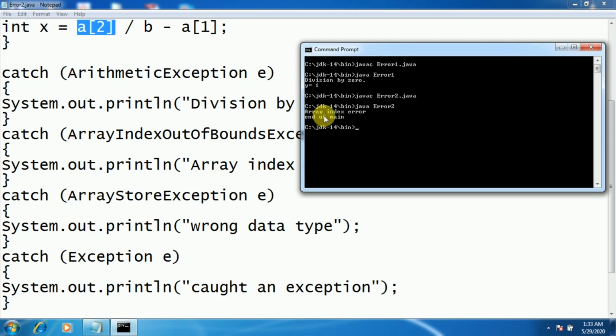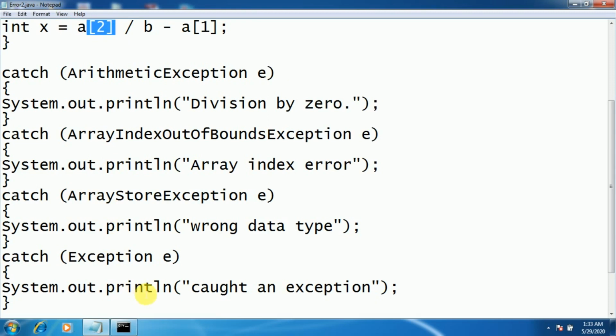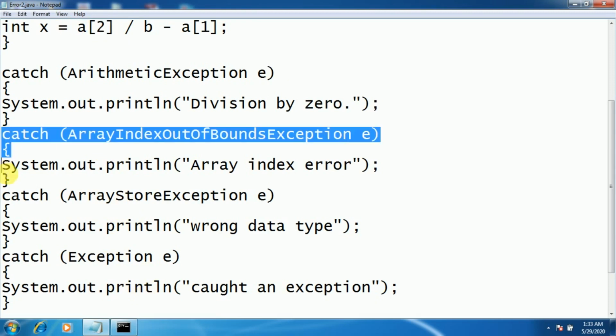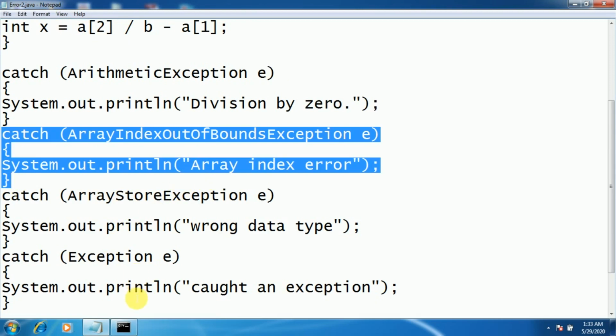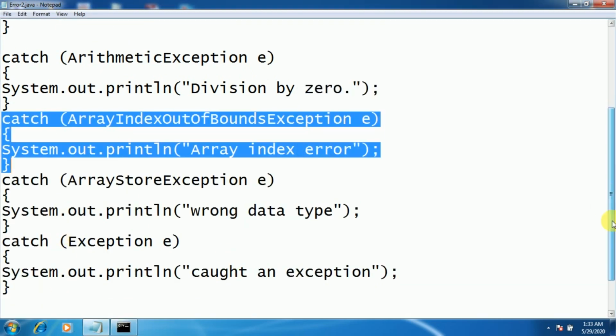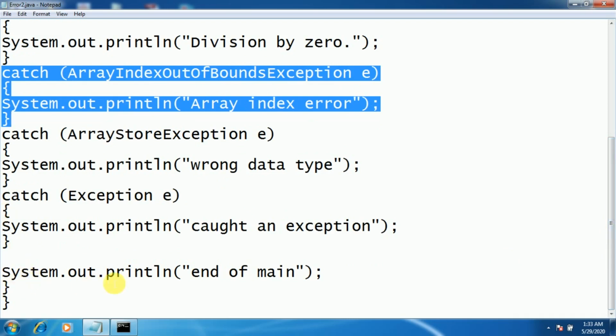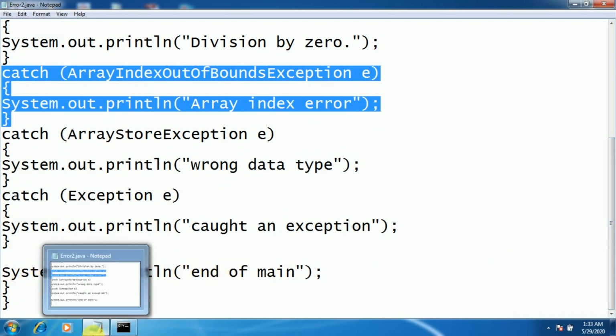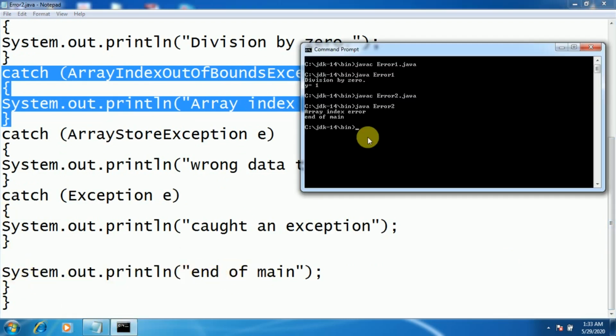That's array index error. As this is out of index, it has been caught by this catch statement, and based on that, it has shown you array index error. And after that, after all the catch statements, we have displayed one more message, end of main, that you are able to see here.